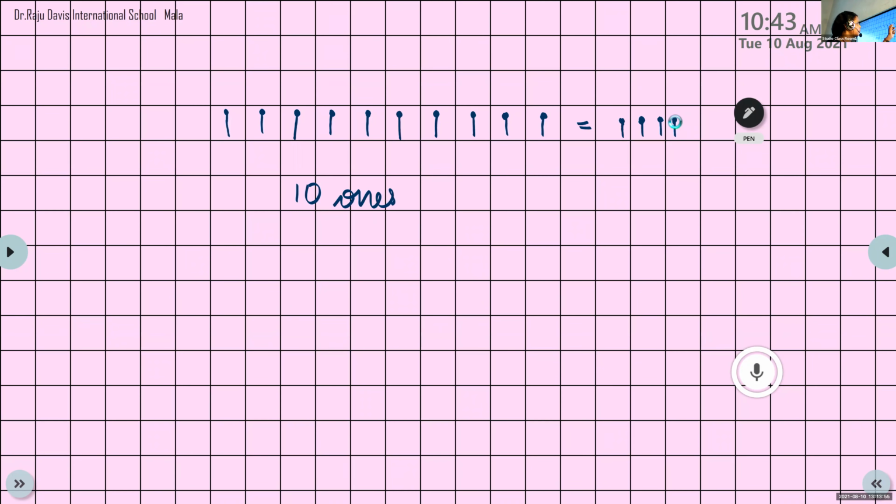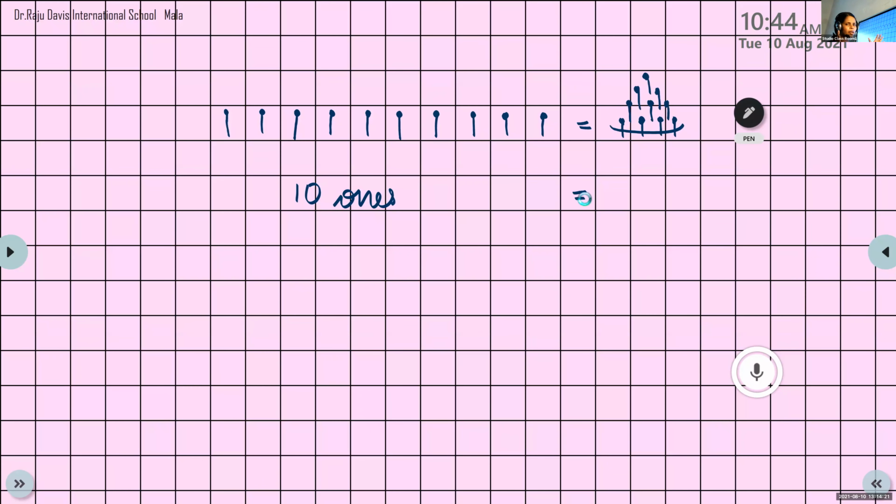And you can see some space in between. There we can do the next 3. So 1, 2, 3, 4, 5, 6, 7, 8, 9, 10. Now we can put the rubber band. Okay, so 10 ones. What can we write? 10 ones is equal to, what can we write?